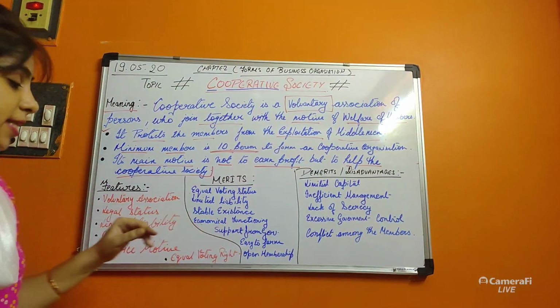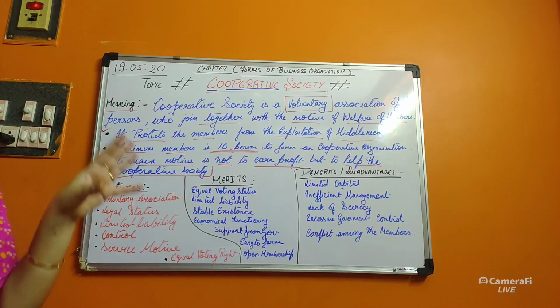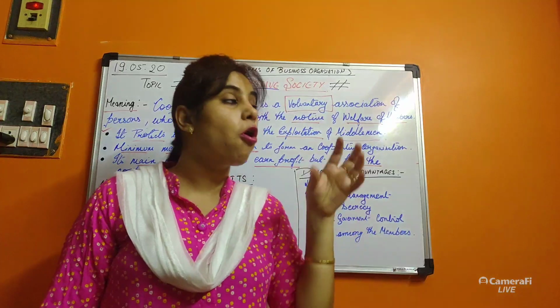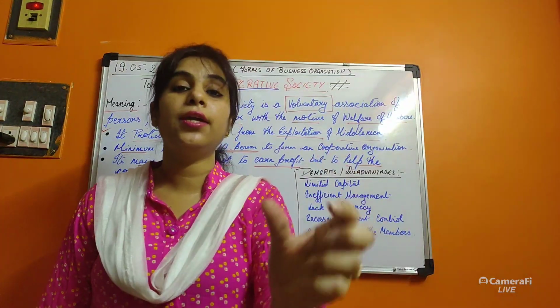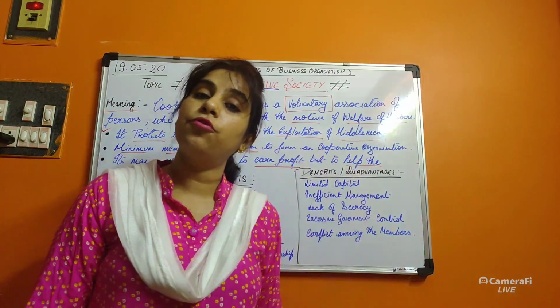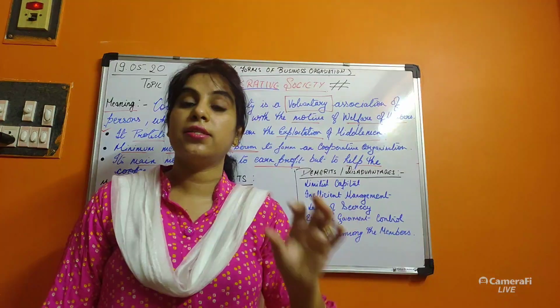Now the second point is legal status. What is legal status? It is compulsory for the cooperative society to get a legal status, meaning lawful status. They have to get registered.